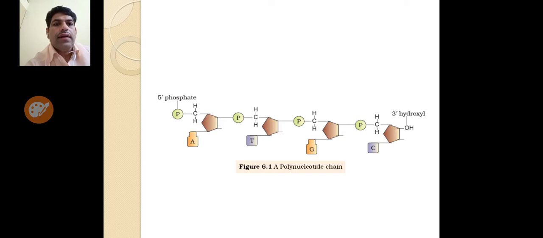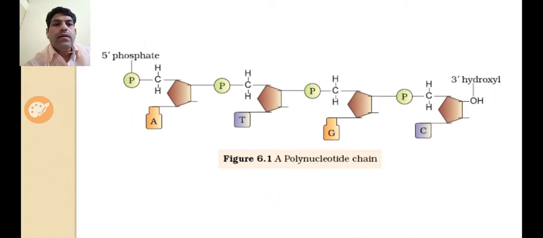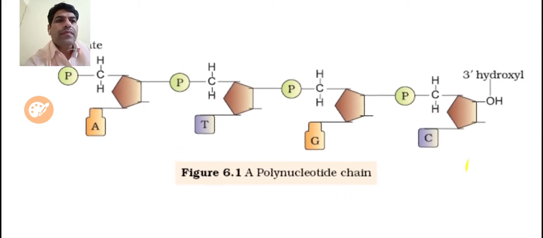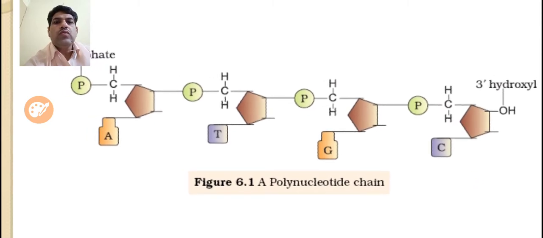And here you can see this is the polynucleotide chain. This is the pentose sugar.